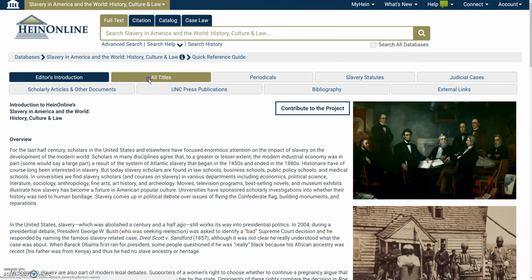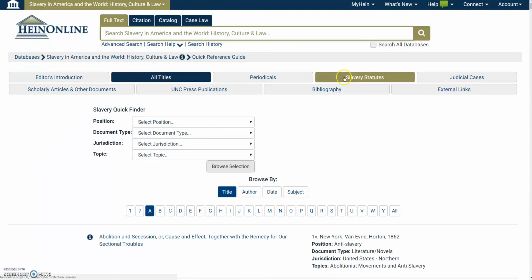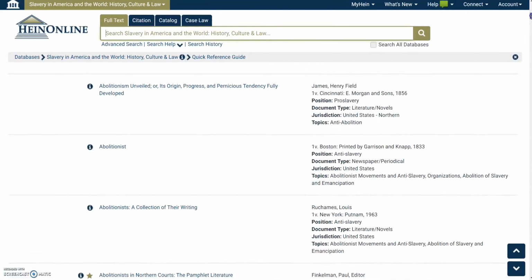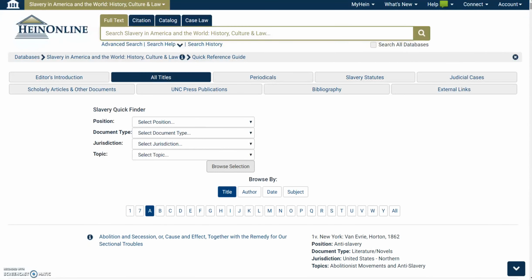So by going to all titles, you'll be able to have a sort of starting point of looking at different publications and different articles that have been written during the slave-holding era of the United States, and from there hopefully be able to find specific materials that would be useful for your search and then for any sort of work that you're trying to complete.